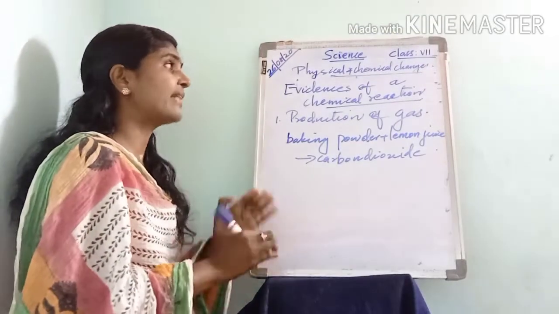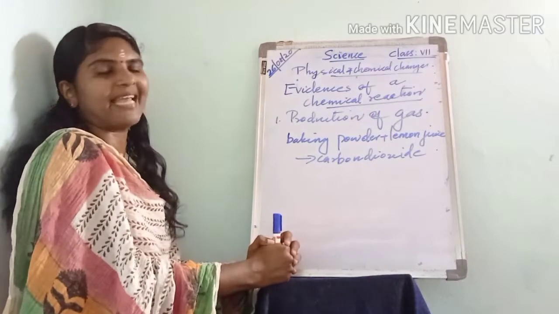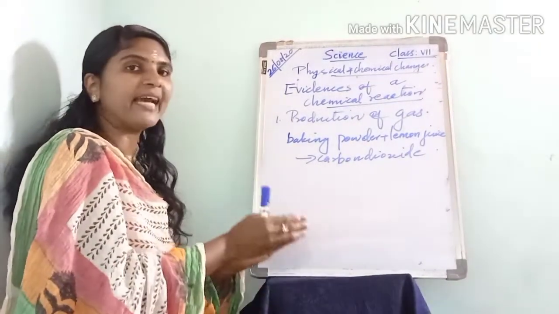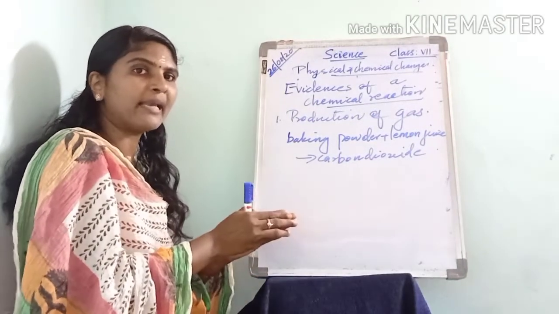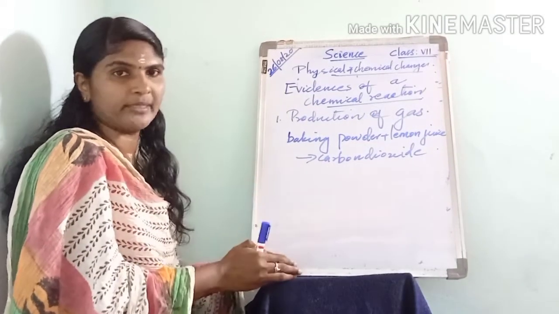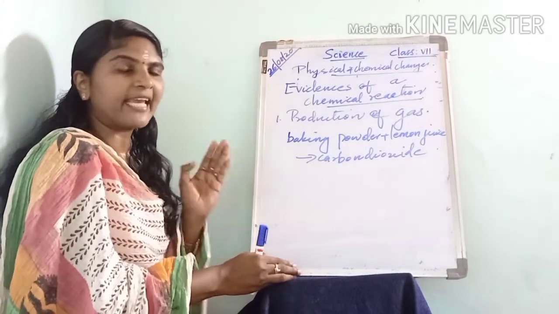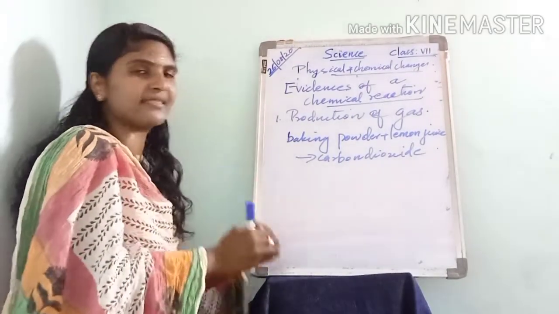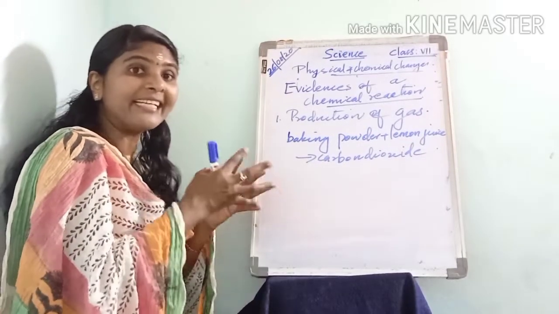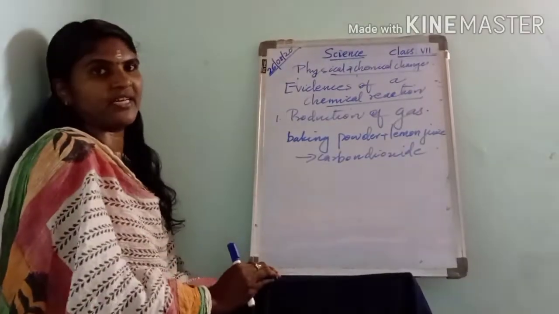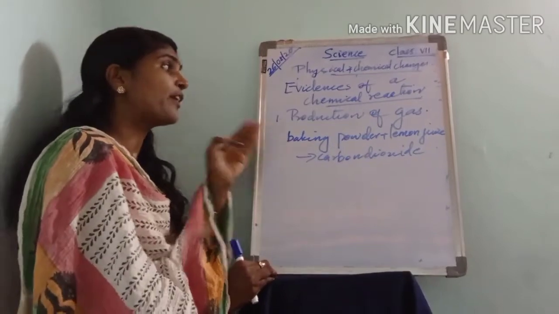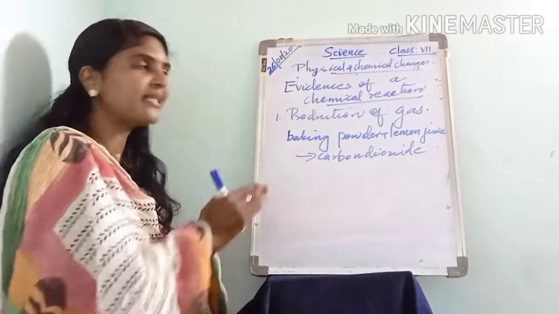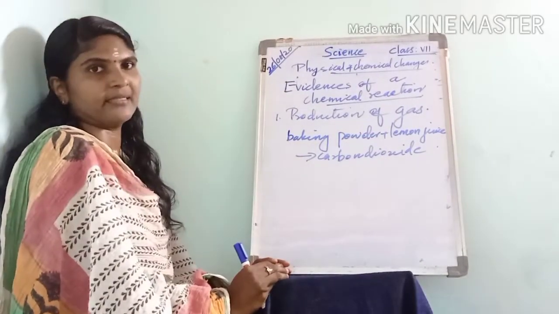Next, what are the evidences of a chemical reaction? How can we know whether a chemical reaction happened or not? For that we have certain evidences. How can we detect a chemical reaction? The first evidence of a chemical reaction is the production of gas.